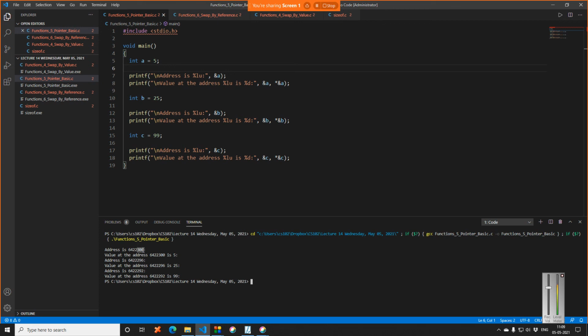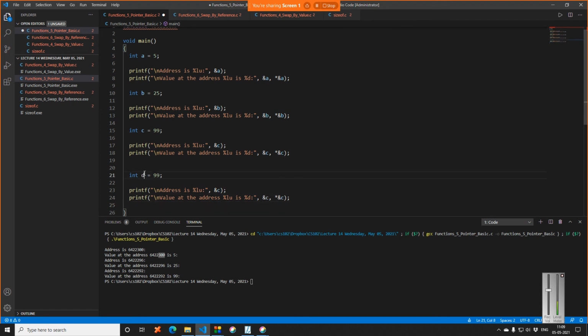Why is this 4? Because when the compiler executes, it has a tendency to store the data one after the other. And as you must have already learned by now, integers take 4 bytes in the memory. An integer takes 4 bytes in the memory. So you can see the gap is 4: 292, then 296, and then we come across 300. So let's say if I define another variable, let's say d.